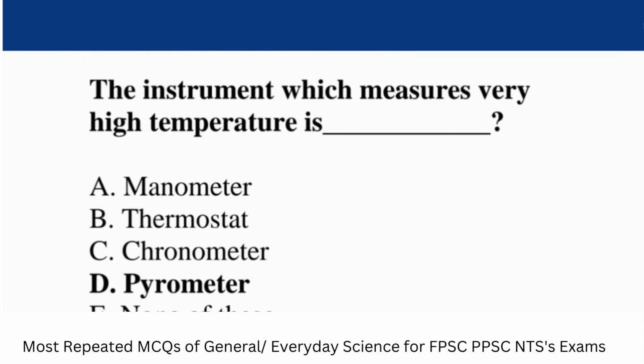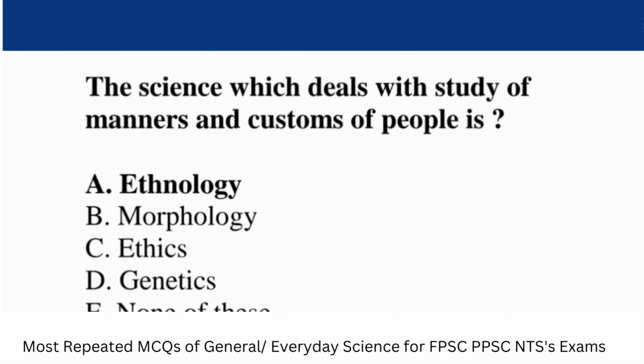Question: the instrument which measures very high temperature is called? Answer: barometer. The science which deals with the study of manners and the customs of people is dash. Answer: ethnology.